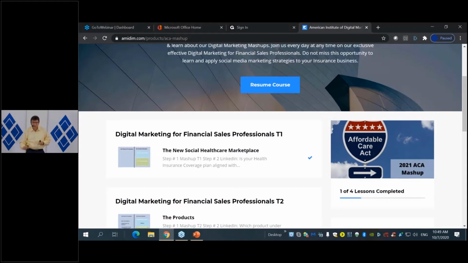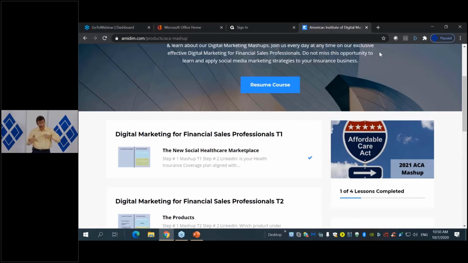Okay, so this is a platform for that, and we have a couple of these different platforms. We have one for digital marketing, which is the case for this one. But we also have, with the American Institute of Financial Education, an educational platform that you can use there, and you will be using digital marketing, number one, to create everything, and then number two, to promote everything. Okay, that will be one way to do it.